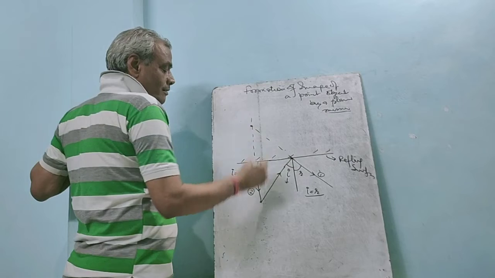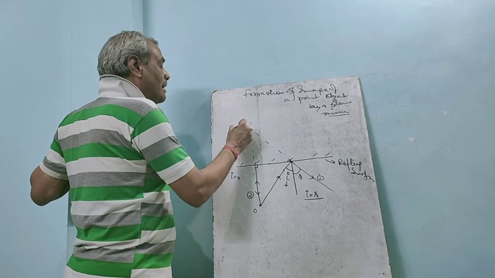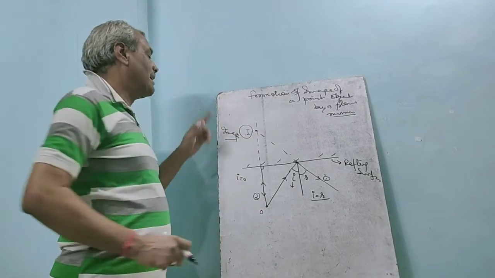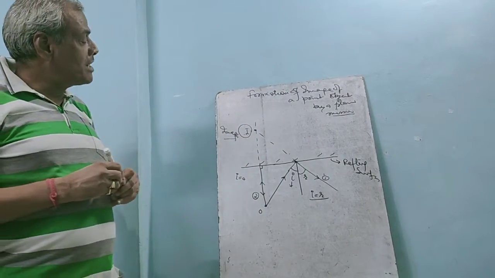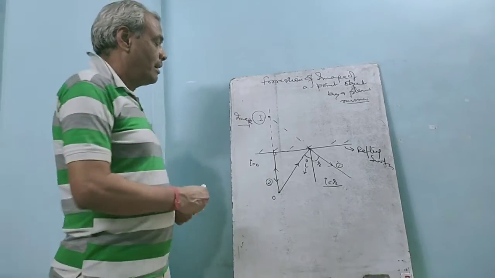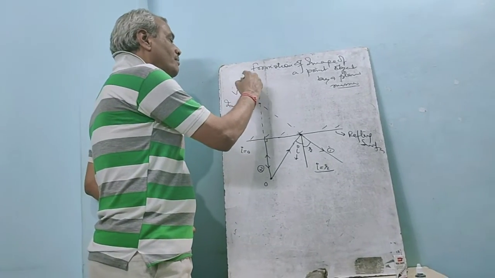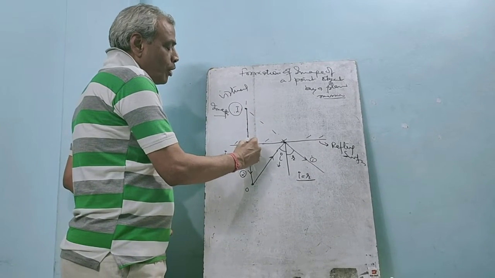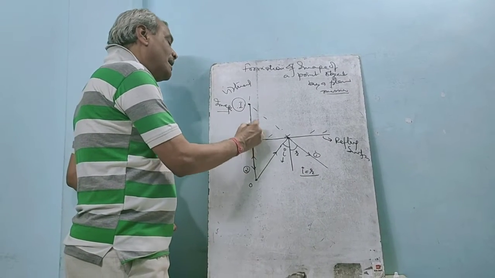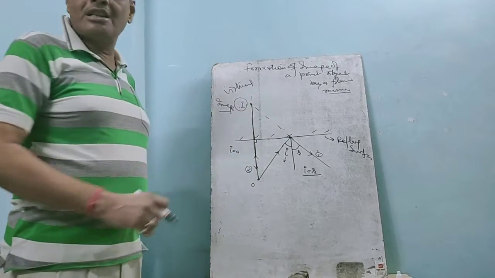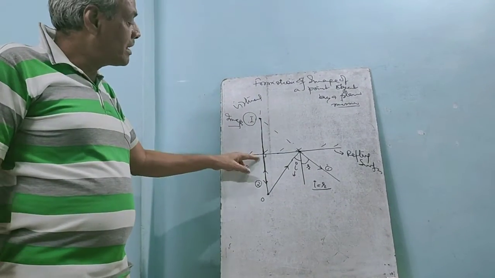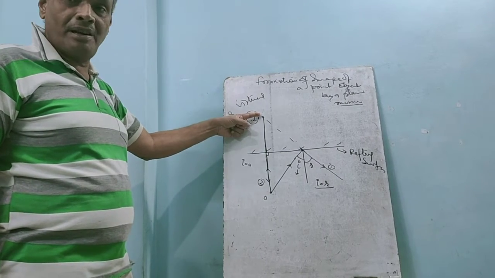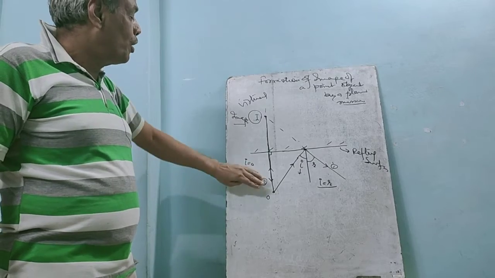See, this is the object and that is the image. The image formed by the plane mirror is virtual, and whatever the distance of the object from the mirror, at the same distance behind the mirror the image is formed, and the image is on the other side.